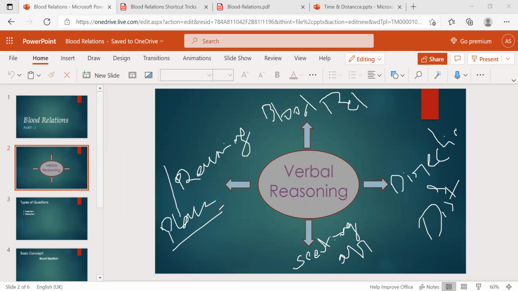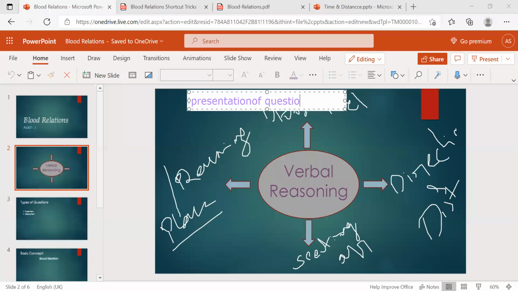Why are we calling this verbal reasoning? In these topics, they give the questions in words. That means the presentation of questions is in words.